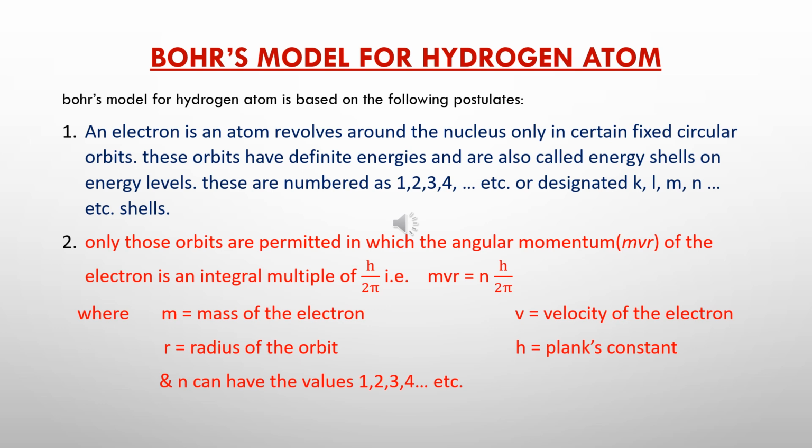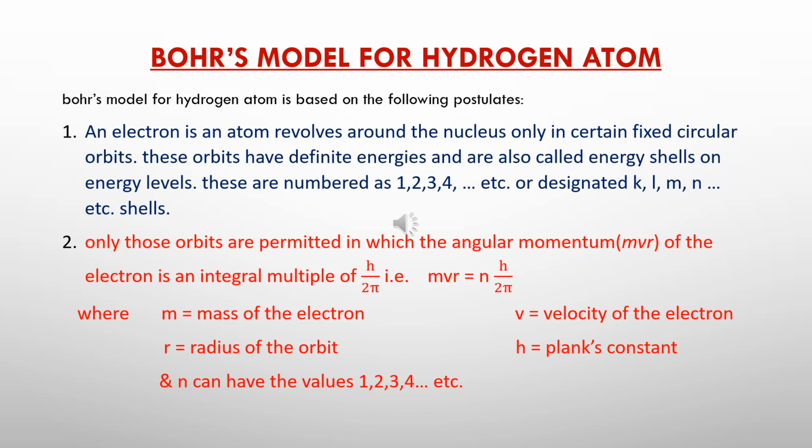These orbits have definite energies and are also called energy shells or energy levels. These are numbered as 1, 2, 3, 4 or designated by letters like K, L, M, N, and it continues.